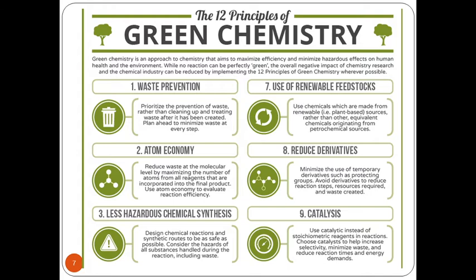So this is how we can avoid protecting and deprotecting groups in a reaction. Next concept is called catalysis. Use catalytic instead of stoichiometric reagents in reactions. Choose catalyst to help increase selectivity, minimize waste, and reduce reaction time and energy demands.